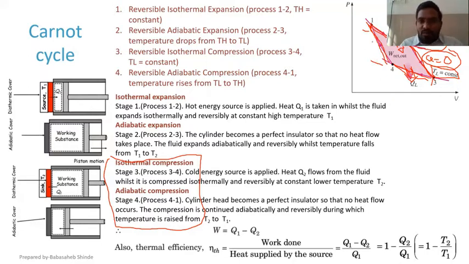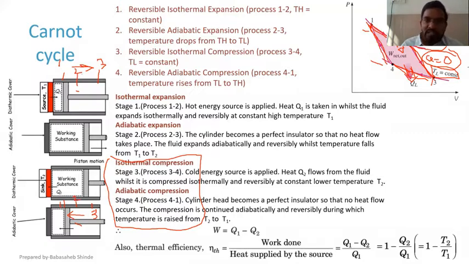So now, this is 1, this is 3, and this is 1 again. Here the piston is moving in this direction. Over here the piston is moving in this direction. This is expansion, this is compression. Now this is 1 to 3 and in between 2 is there. Similarly, this is 1 to 3 and in between 2 is there.